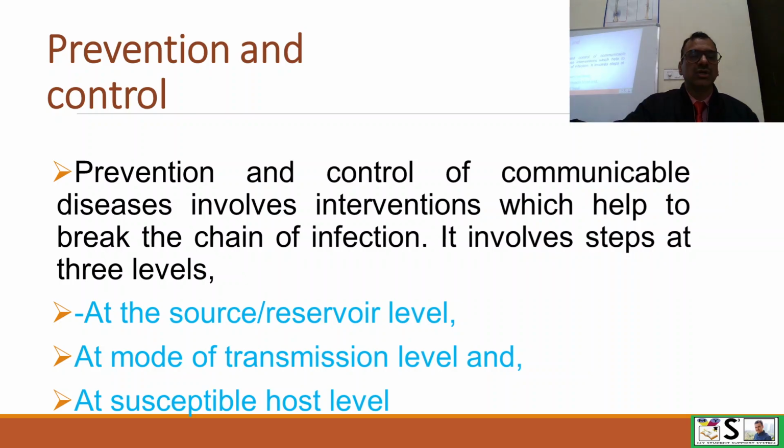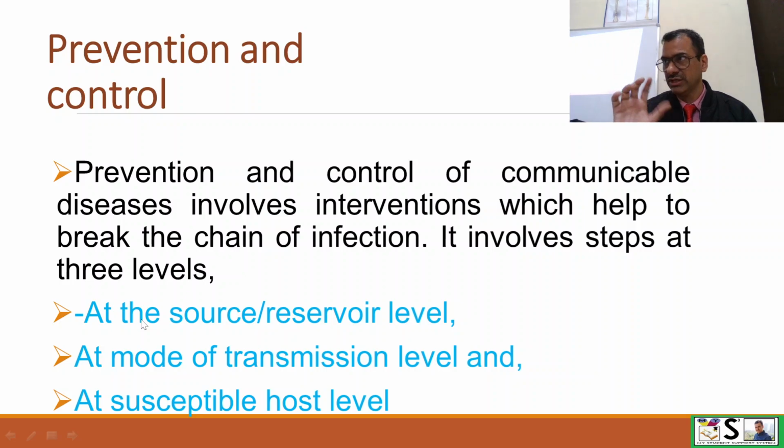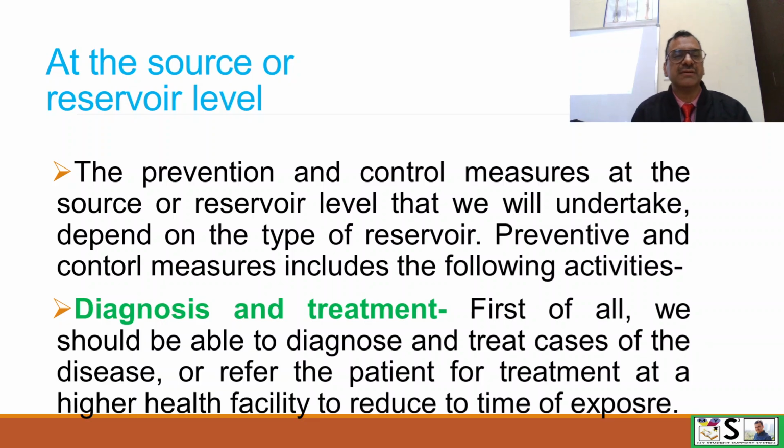So we can break the chain at 3 levels. Number 1, at source level or reservoir level, where it starts spreading, we can control at that level. Sometimes we can control at the mode of transmission level, where we can prevent transmission. And third, there are some measures which we apply at the susceptible host level. So at these 3 levels we can apply measures to prevent or control the disease.